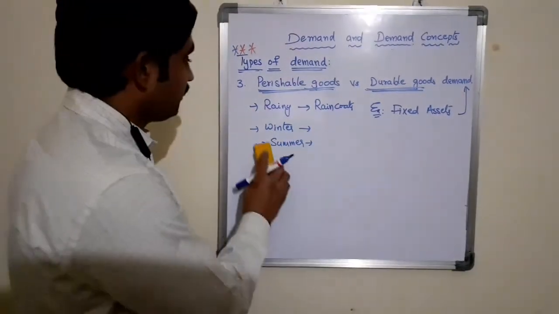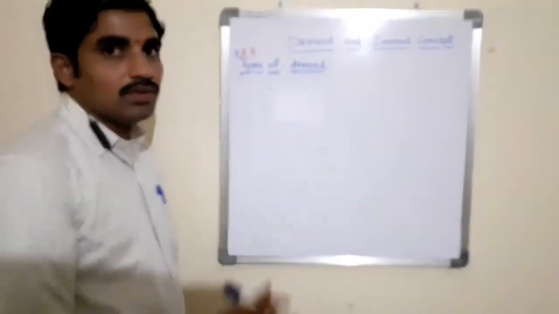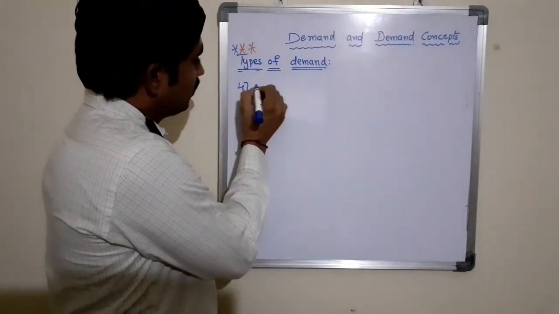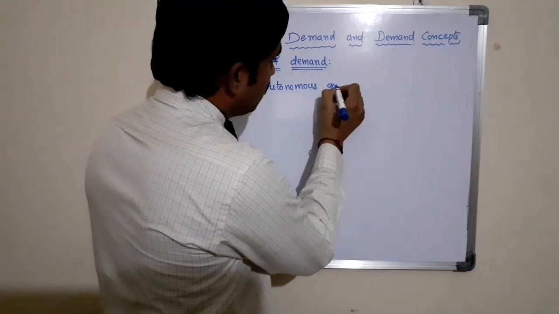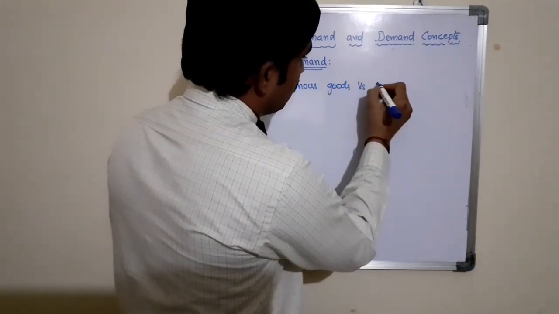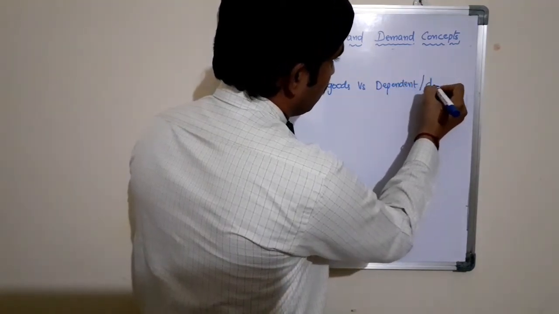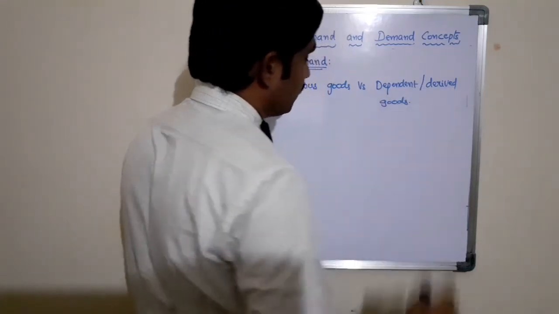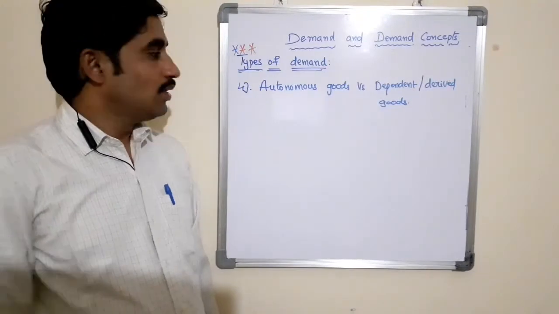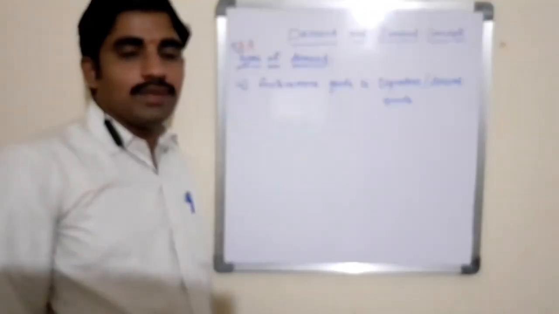The next one, the fourth one, is autonomous goods demand versus dependent or derived goods demand. Autonomous demand refers to classification on the basis of dependency on other products. This is the classification on the basis of dependency.